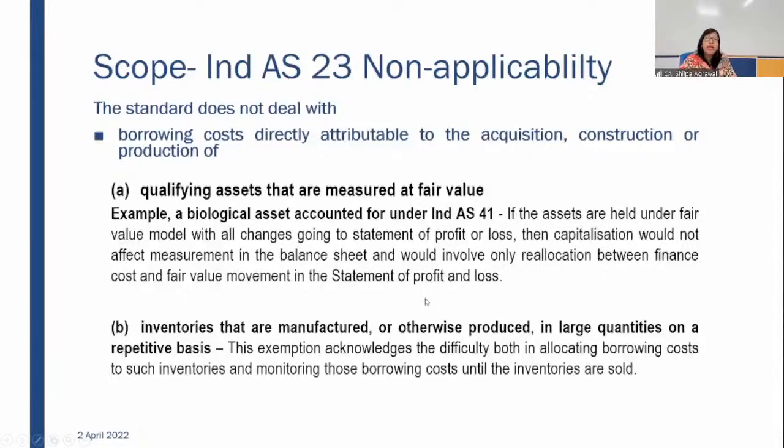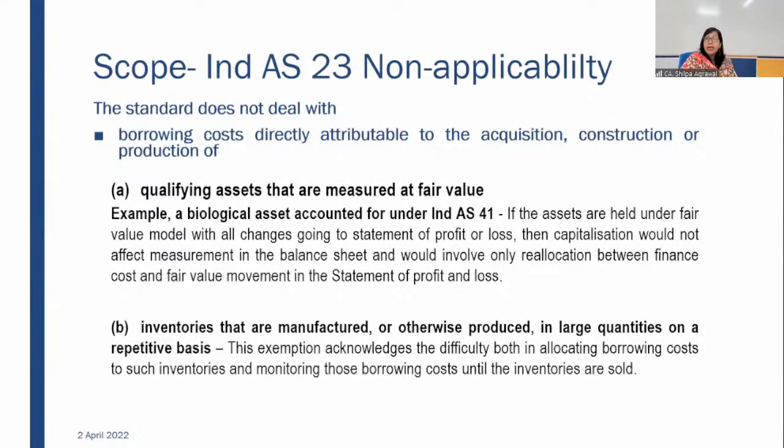So we are already indirectly putting it in the profit and loss. It's only changing in the terminology, whether we are putting it as a financing cost or as a fair value change. So there should not be a double impact of expensing it out and capitalizing. That's why this particular nature of asset, which is measured at fair value, has been scoped out.